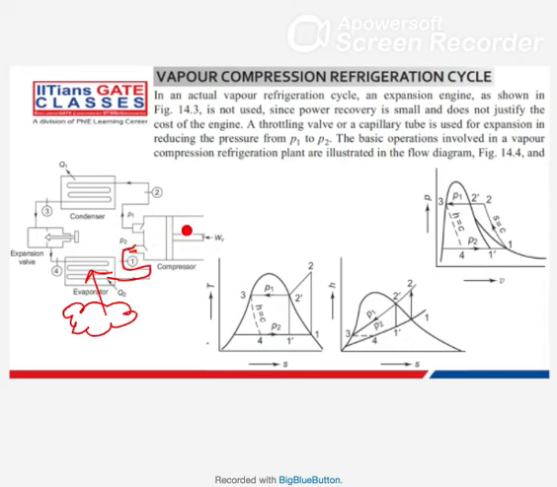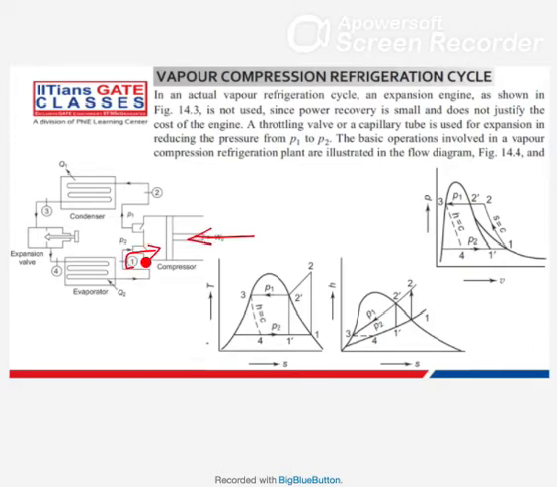Here we can use a reciprocating compressor, or we can use a rotary compressor also. There are 2, 3 different types of compressor. Different compressors have different values or different usage, so accordingly we use. I will tell you when to use which one. Just wait. So in the compressor, let's say this is our reciprocating compressor.